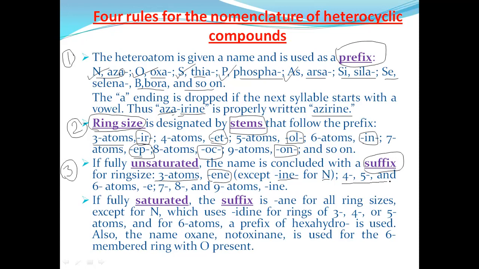For 4, 5, 6 member rings, the suffix used for unsaturated is E, whereas for 7, 8, 9 member heterocyclic compounds, if any unsaturation is present, the suffix is INE.